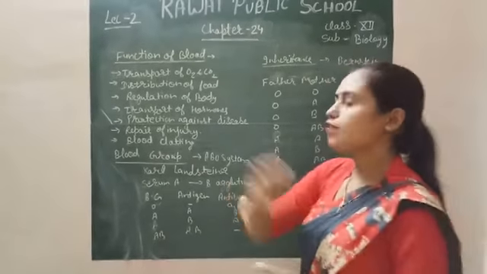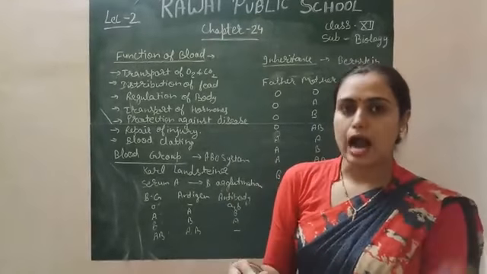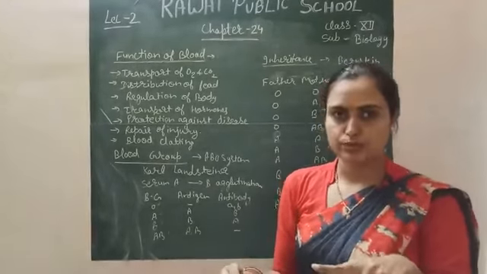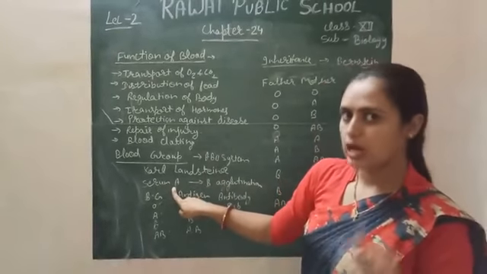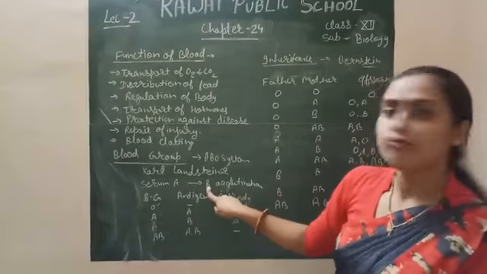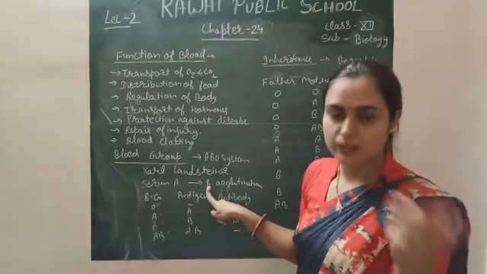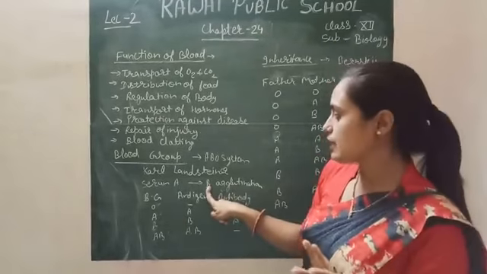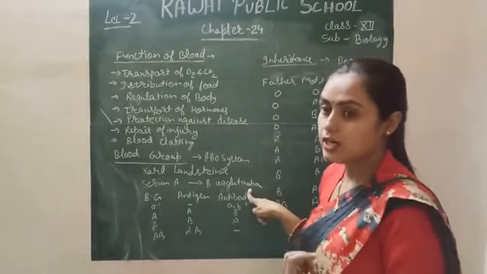For example, if your blood group is A, then the serum of the A blood group, if you put the RBC of B blood group into it, what will happen? In that condition, agglutination takes place in the blood.